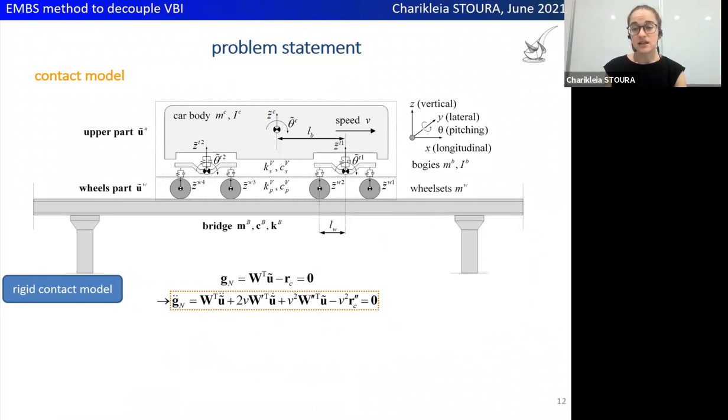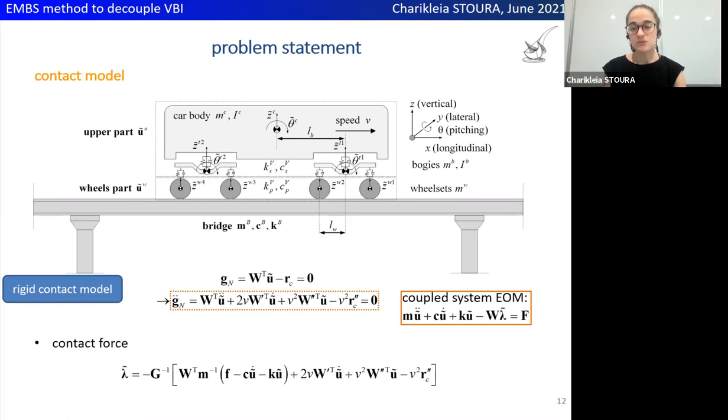By differentiating the kinematic constraint between the vehicle and the bridge twice, the kinematic constraints can be expressed on the acceleration level. The contact force between the two systems results by substituting these kinematic constraints in the gathered equation of motion of the system. The contact force includes now the response of both vehicle and bridge, the effect of irregularities, and the mass participating in the contact between the two systems, indicated here by the inverse G matrix.